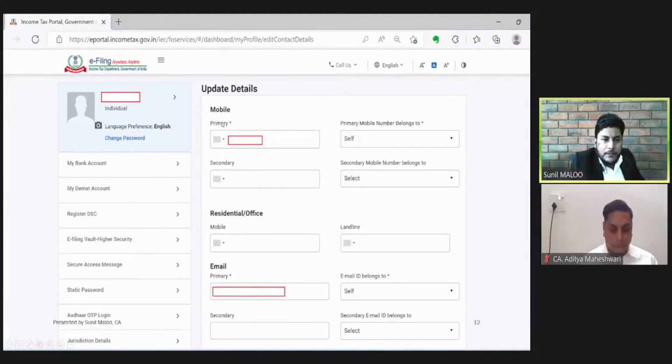Here, the department asks the assessee to furnish two mobile numbers. The first one is the primary contact number, which is mandatory, as the red asterisk mark here shows, which means furnishing one mobile number is compulsory. Another, secondary mobile number may or may not be given. It is optional for the assessee. If he wants to give an additional mobile number, he can furnish it over here also.